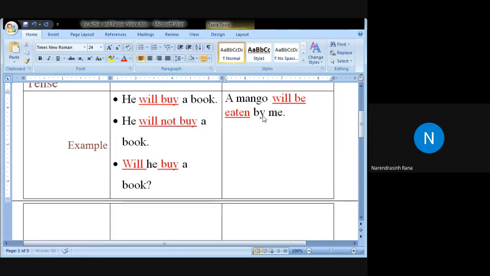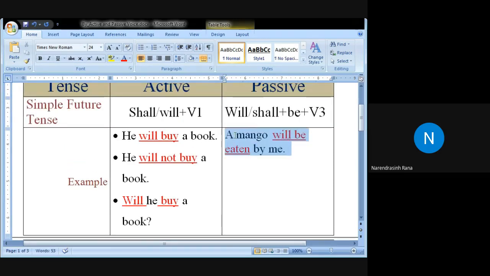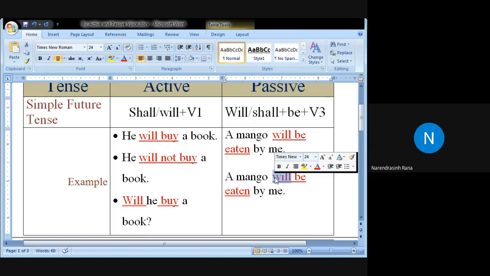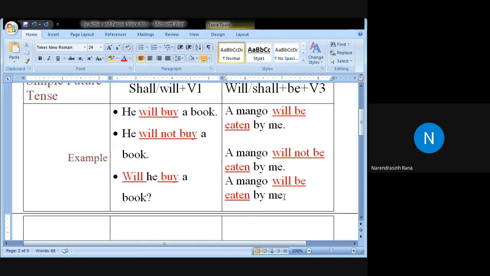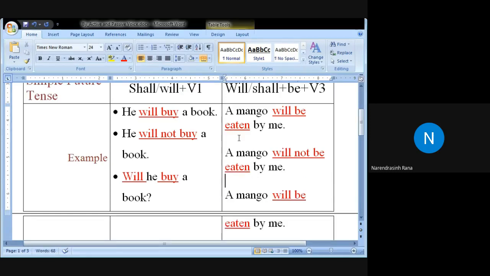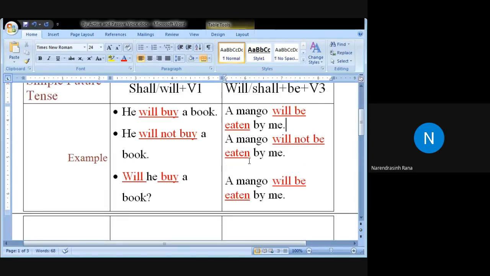In the same way, in the passive voice also, we can make them. Now observe this sentence. Here we have will, we have be, and we have V3, eaten. So not will be used after the first one: will not be eaten by me. And in the interrogative, we will have will at the beginning.